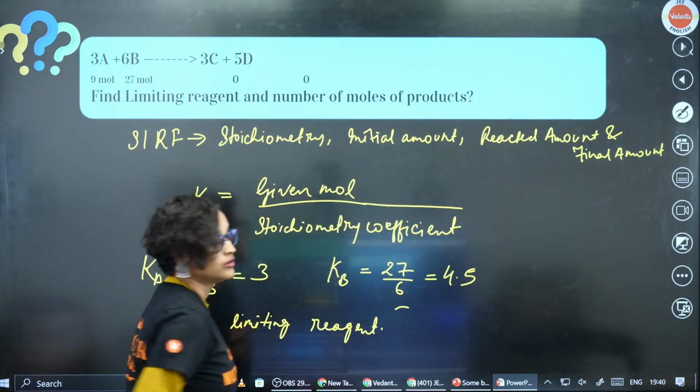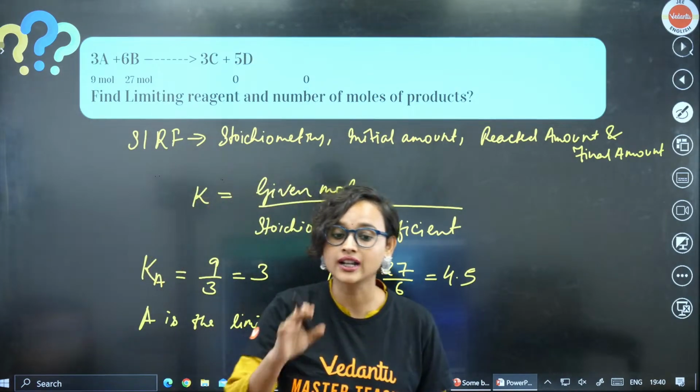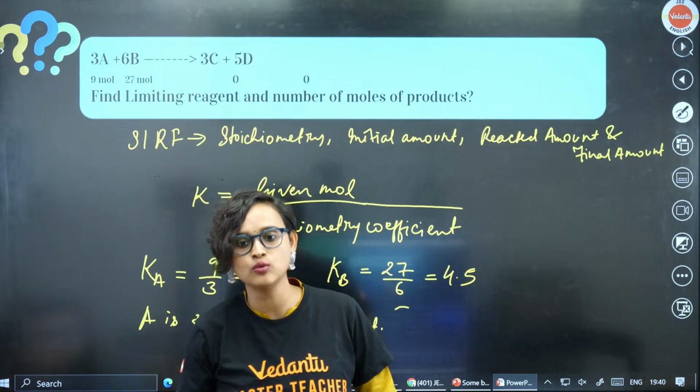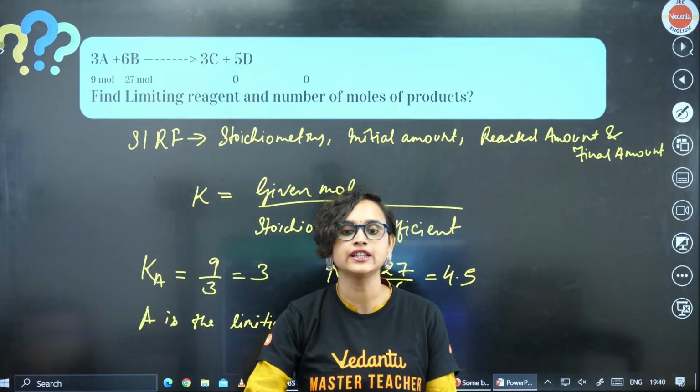Alright. Now, focus right now. Chakra, focus right now on how to find the limiting reagent. When the right time comes, I will tell you what is K. I will tell you what is what. Everything. Don't worry about it.